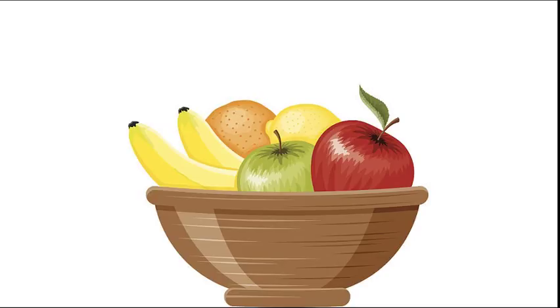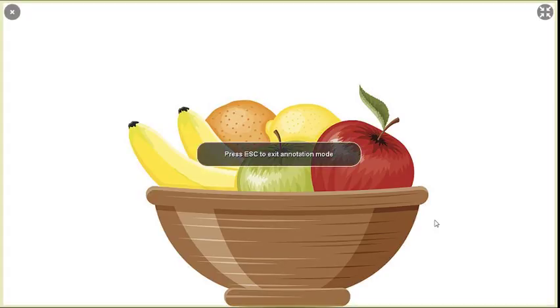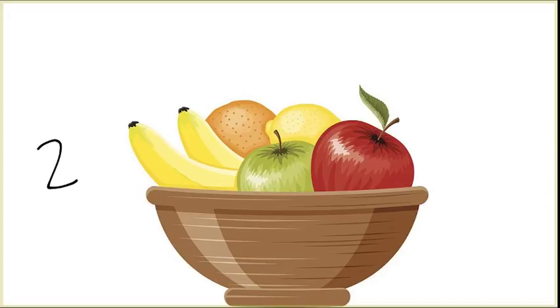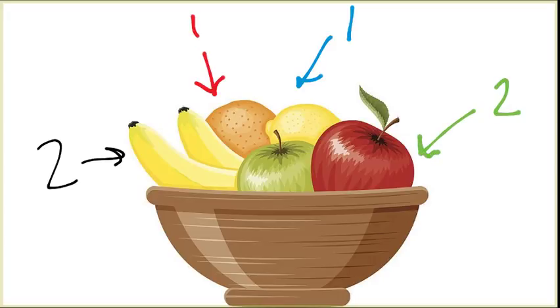So let's see what I got here. I have two bananas. I've got one orange. I have a lemon. Ooh, that wouldn't have been very good to bite into in the middle of the night. And I have two apples.